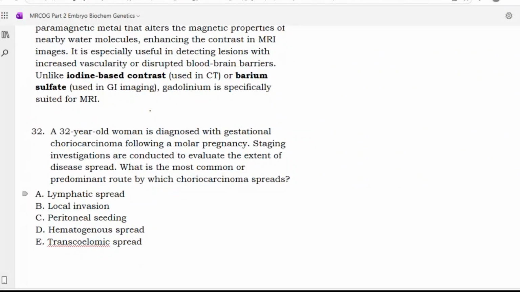Next. A 32-year-old woman is diagnosed with gestational choriocarcinoma following a molar pregnancy. Staging investigations are conducted to evaluate the extent of disease spread. What is the most common or predominant route by which choriocarcinoma spreads? Lymphatic, local invasion, peritoneal, hematogenous, transcoelomic. Sir, option D, hematogenous.